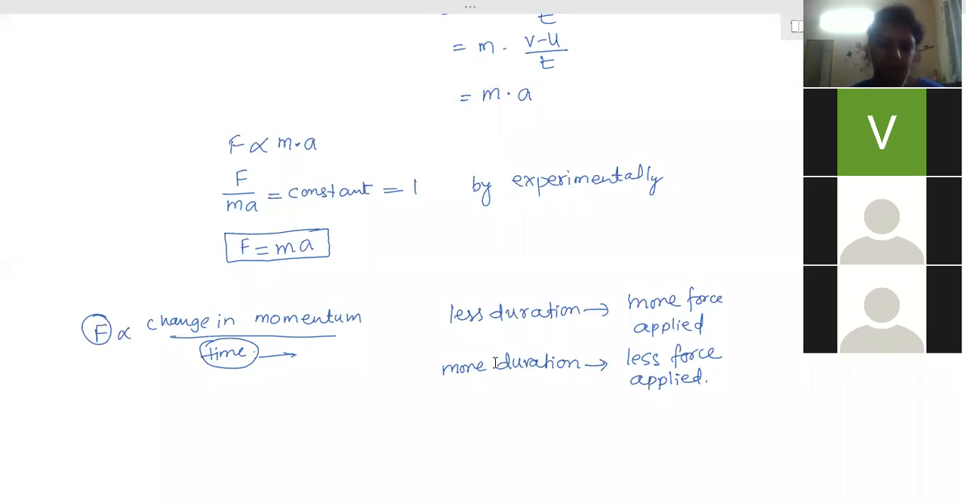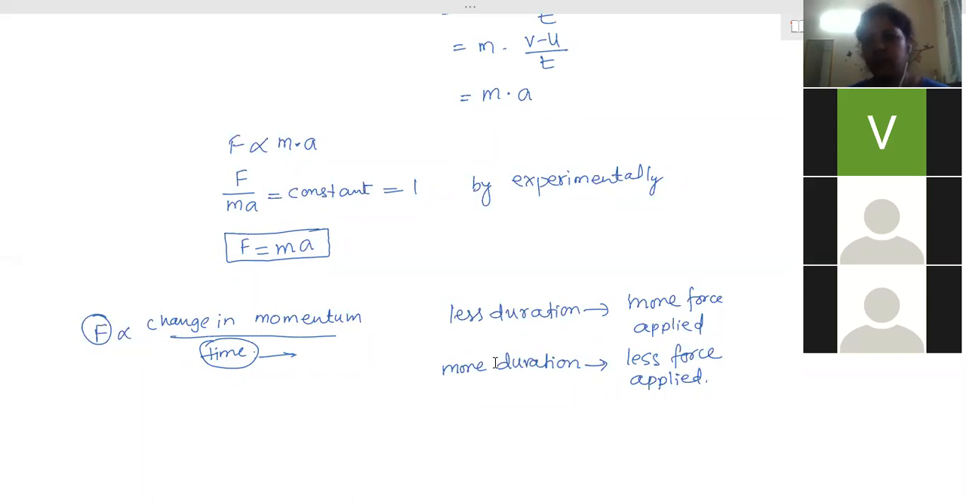Ma'am, when a bowler bowls a ball to the batsman, it's a less duration. It goes within a fraction of a second, right? So more force will be applied, right? Yeah, more force will be applied. Okay, clear these two examples.